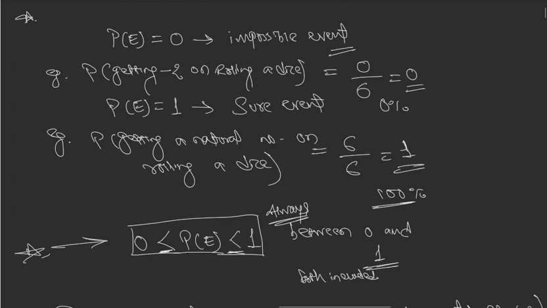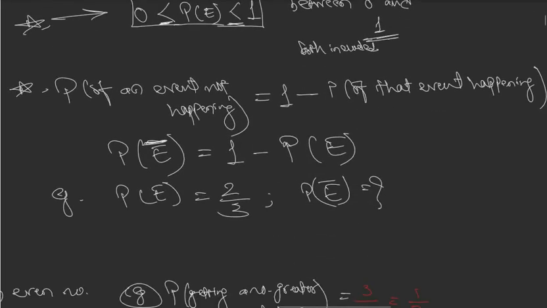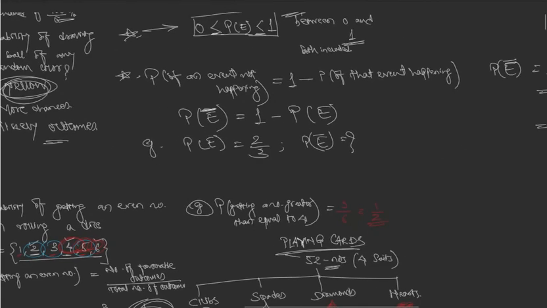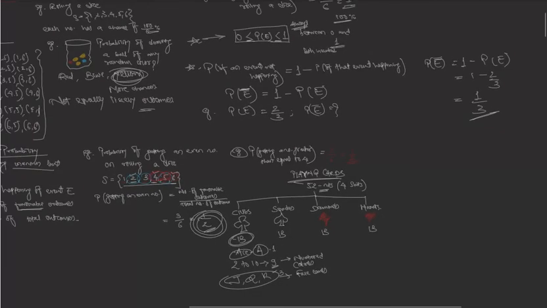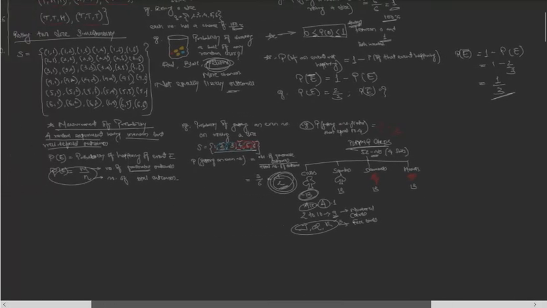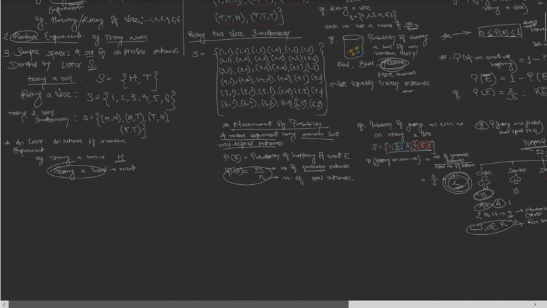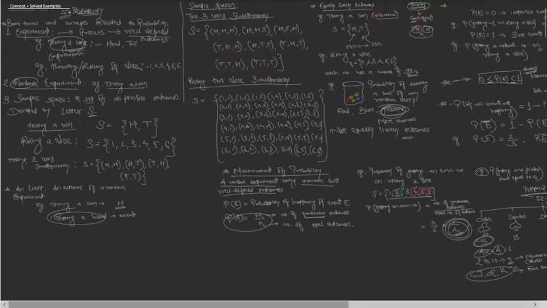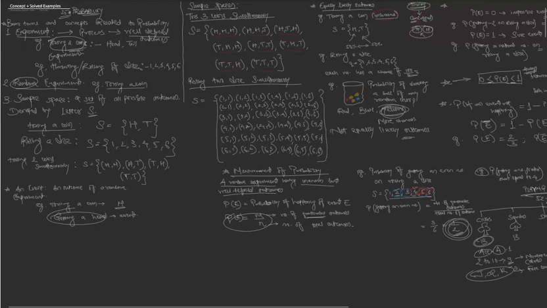Probability 0 means impossible event. Probability 1 means sure event. But anyhow, the probability will always lie between 0 and 1, both included. And probability of an event not happening is 1 minus probability of that event happening. I think we have covered every important topic which can be covered in this subject of probability. Everything which is possible is covered.